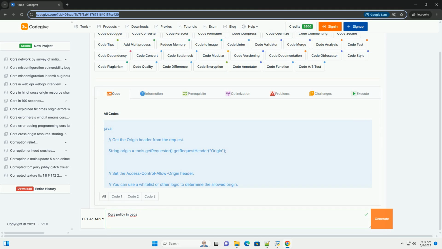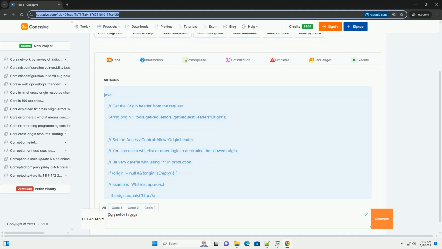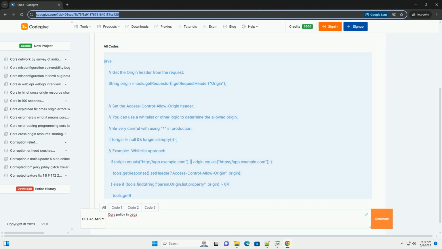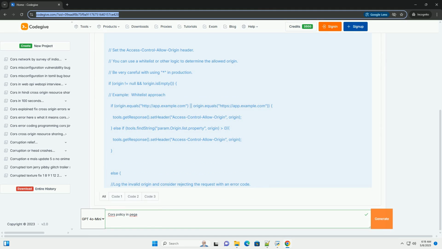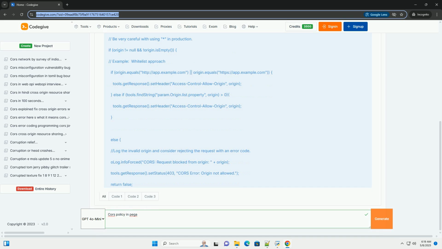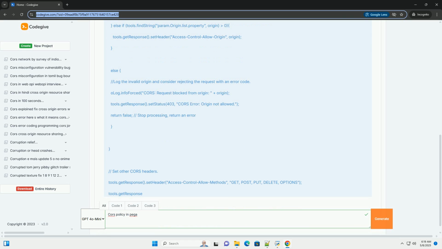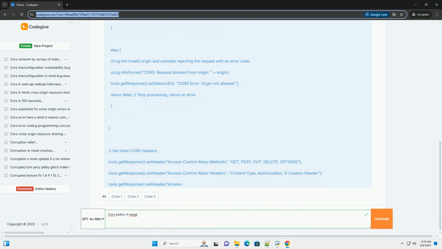Cross-Origin Resource Sharing, CORS, in Pega: a detailed tutorial. CORS is a security mechanism implemented by web browsers to control which web pages are allowed to make requests to a different domain than the one which served the web page. It's crucial to understand and configure CORS in Pega environments, especially when integrating with external systems or building modern, API-driven applications.